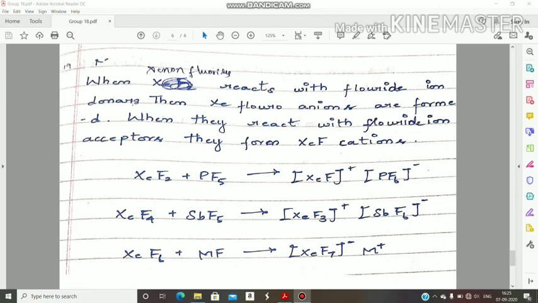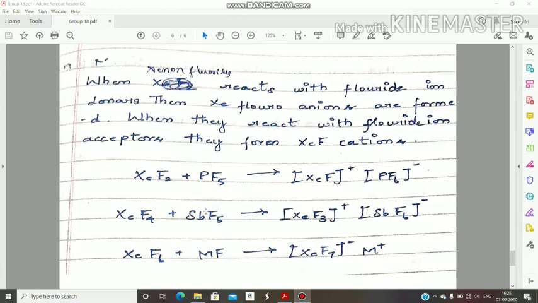Next, this is the last topic. When xenon fluoride reacts with fluoride ion donors, xenon fluoroanions are formed. When it reacts with fluoride ion acceptors, xenon fluorocations will be formed. Xenon fluorides means XeF2, XeF4, XeF6. These are called xenon fluorides. Next, PF5, SbF5. These are 15th group fluorides: phosphorus is a 15th group element, and Sb, antimony, is also a 15th group element.